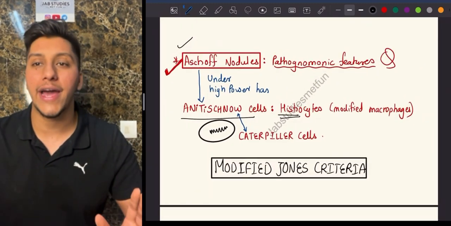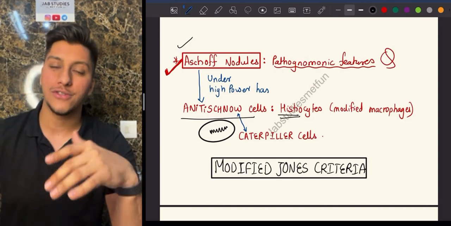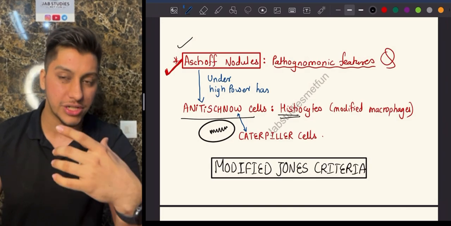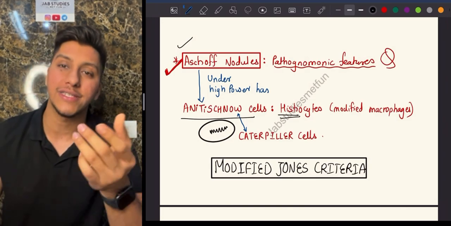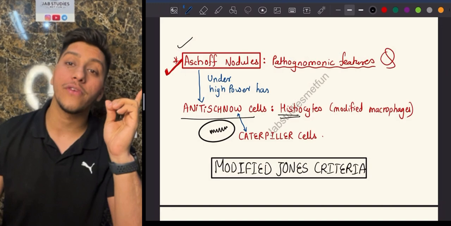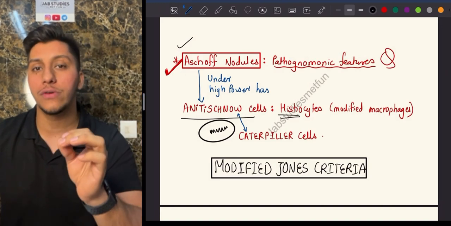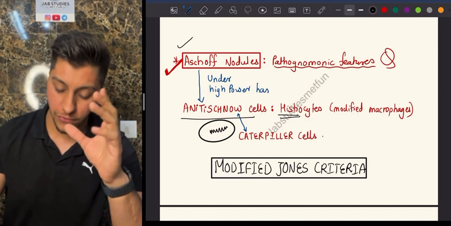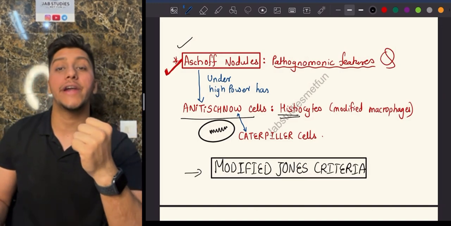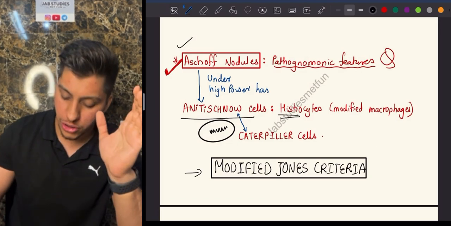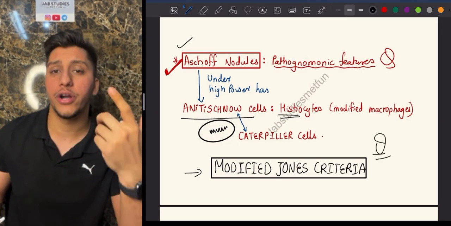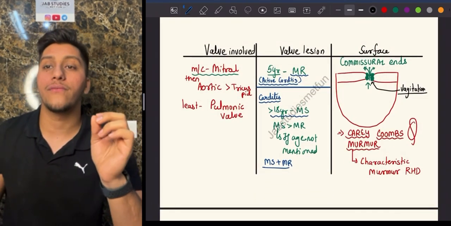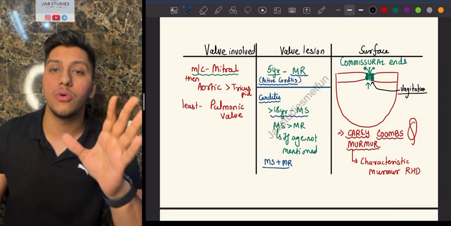What I just said, in case of rheumatic fever, you have pathognomonic features. One is going to be your Aschoff nodules. If you see under high power lens, you will also see Anitschkow cells, which are nothing but macrophages. In structure, it looks like a caterpillar. That's why it is also known as caterpillar cells. Now, in case of infective endocarditis, the criteria which we were following was Duke's criteria. In case of rheumatic heart disease or rheumatic fever, the criteria which we follow is the modified Jones criteria. Now, what is the modified Jones criteria? Let's talk about it. First of all, involvement of the valve. In case of valvular involvement, you need to remember what is the most common valve.